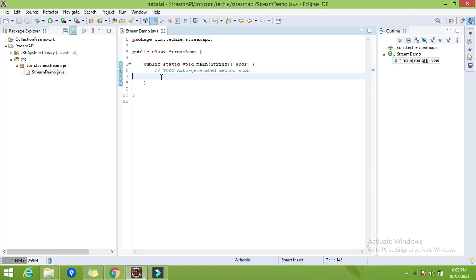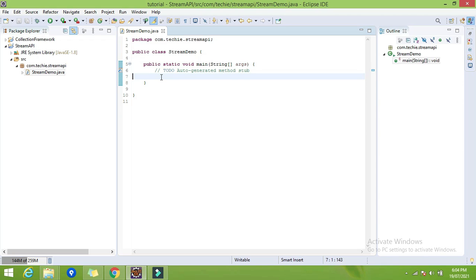But in case of stream, we have a direct function available, that is filter. In the filter we have to pass the predicate, that is the conditional logic, and it will return our required result. And if we have thousands of elements in the list and I want the square of each element, then we have to iterate each element, multiply each element by itself, and that will create the list of squares.